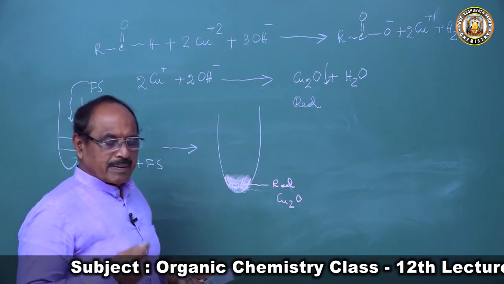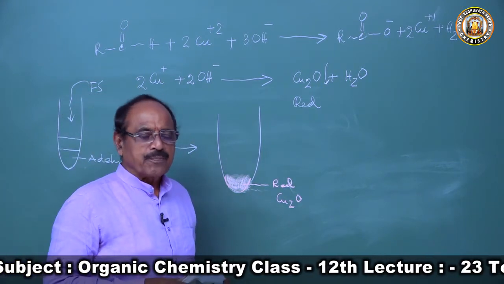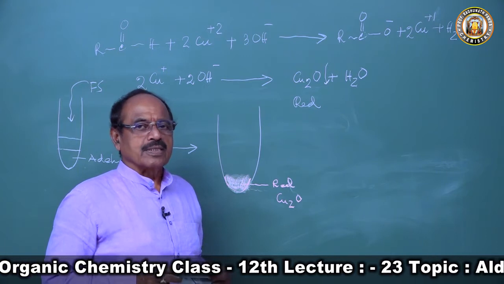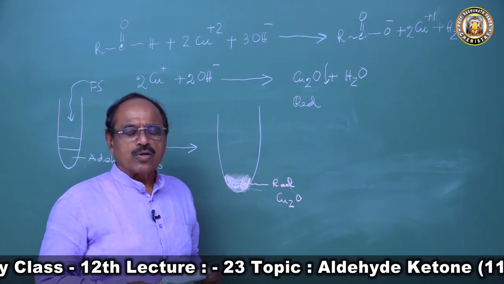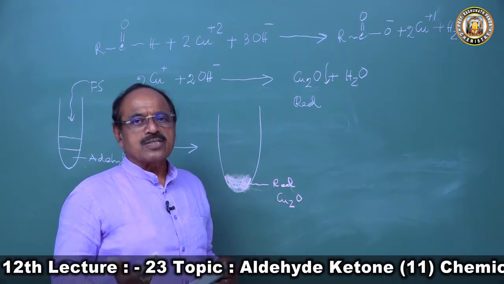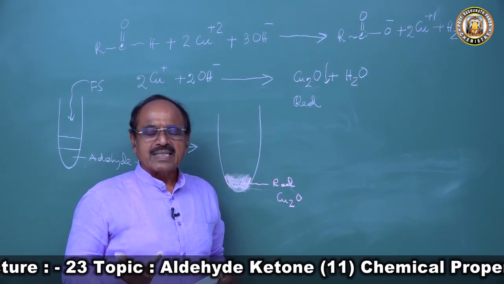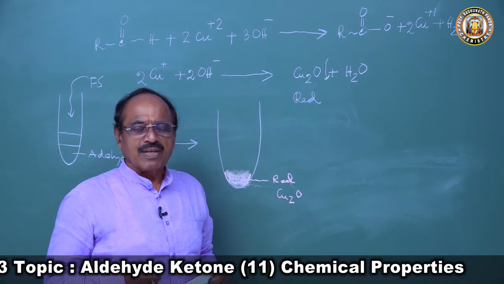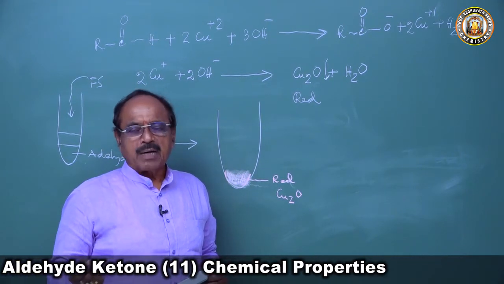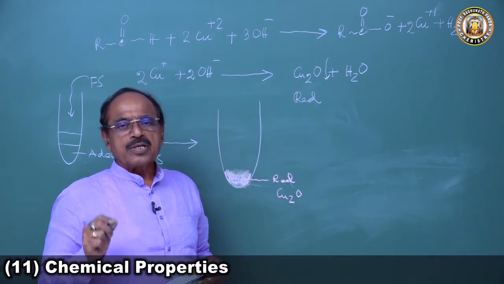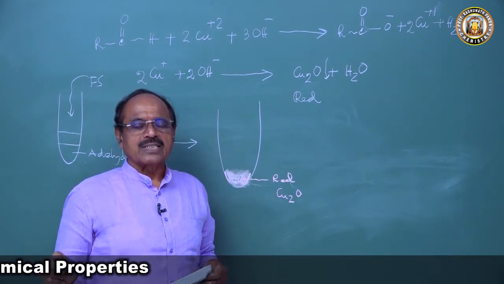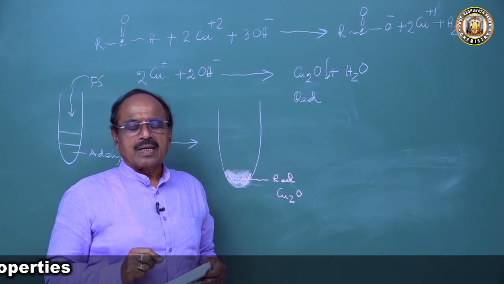So students may get a question, what is Fehling solution? So if a question comes to you, what is Fehling solution? Our answer will be, a Fehling solution is a mixture of equal volume of Fehling A, aqueous copper sulfate solution, and Fehling B, sodium hydroxide and sodium potassium tartrate.